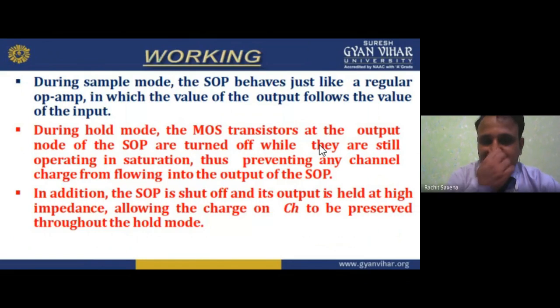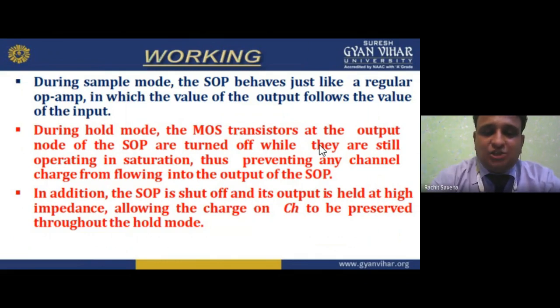See here. During the hold mode, the MOS transistors at the output node of the SOP are turned off while they are still operating in saturation, thus preventing any channel charge from flowing into the output of the sample operational amplifier.